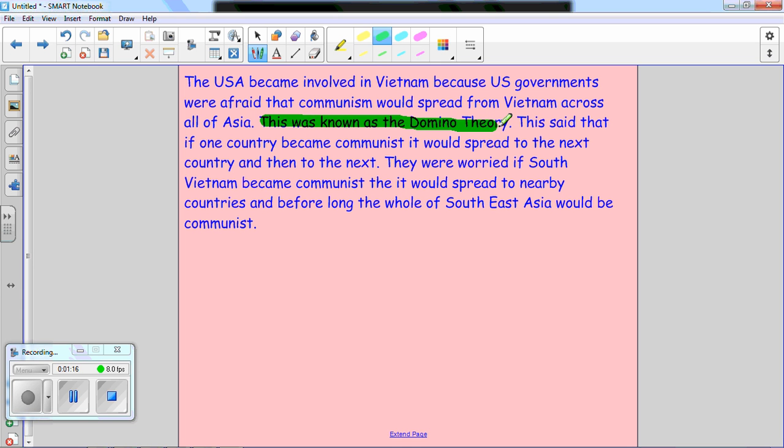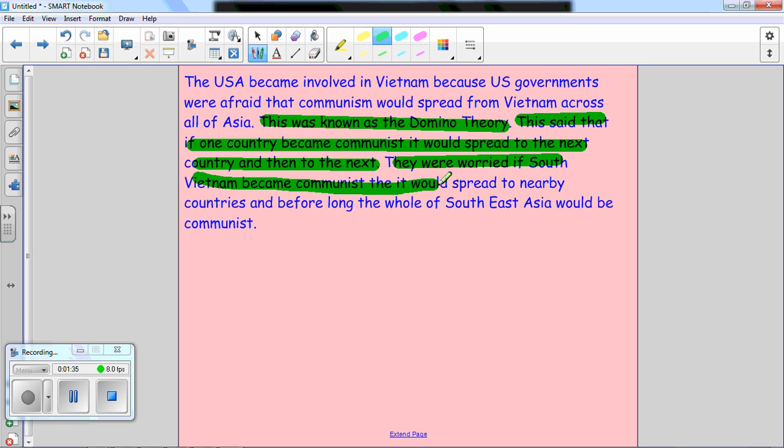This was known as the domino theory. What does the domino theory tell us? This said that if one country became communist, it would spread to the next country and then to the next. So America is worried if South Vietnam became communist, then it would spread to nearby countries, and before long the whole of Southeast Asia would be communist.